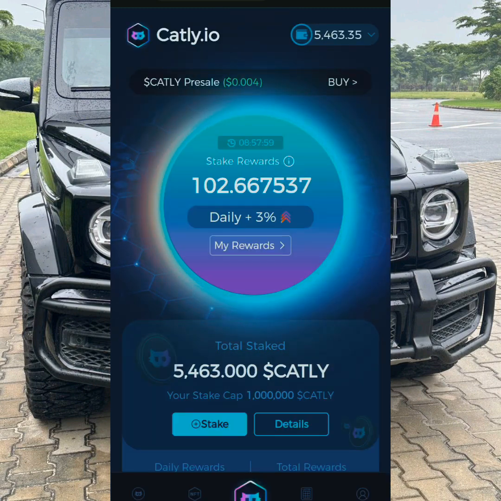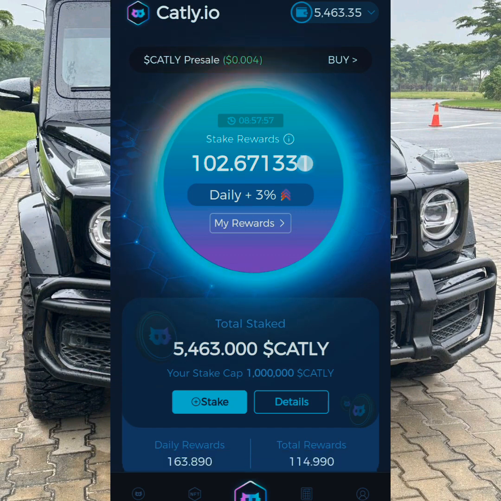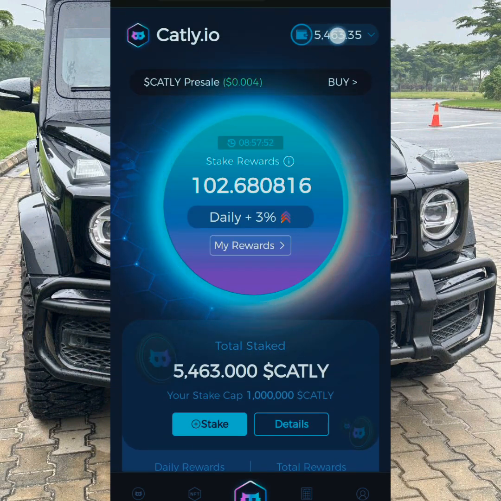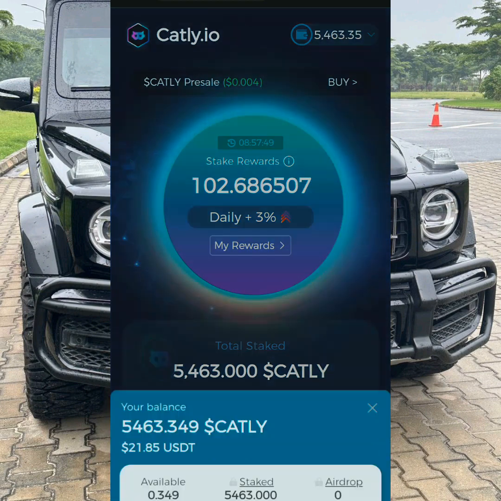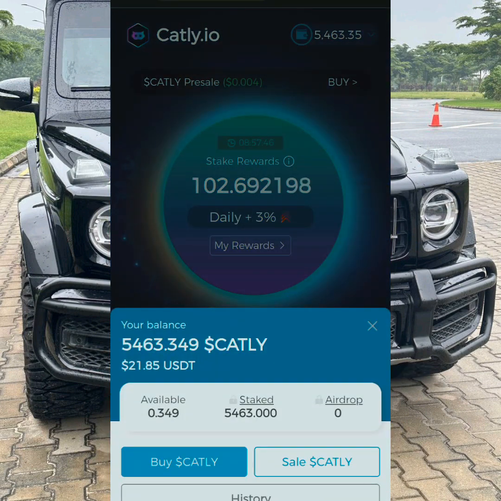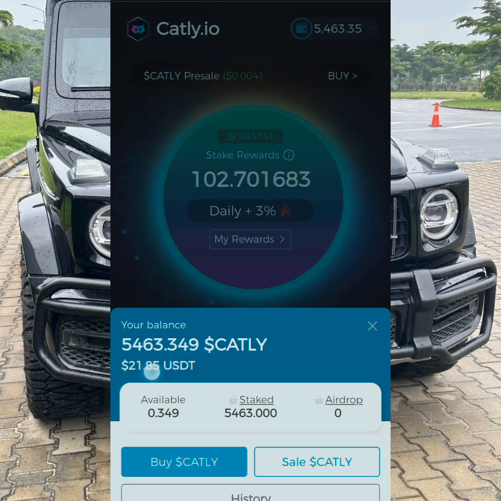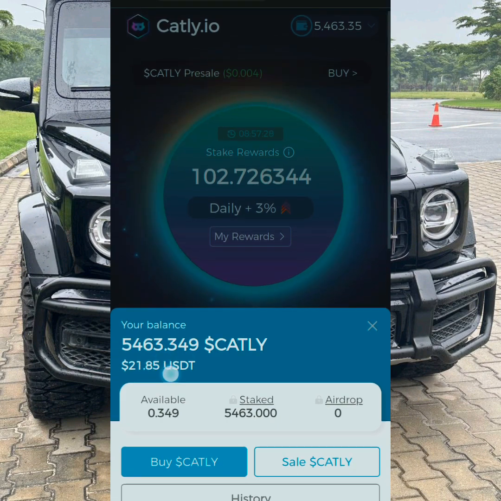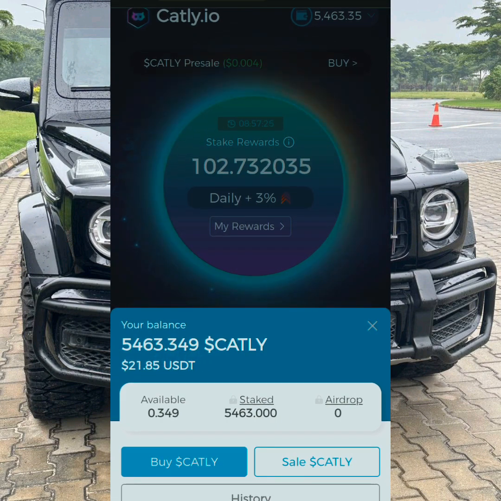So this is my account. As you can see, once I go to this place, this is my wallet. I click on my wallet. You can see I have $21.85. Okay, this is it. $21.85, in just 5 days. I invested $10 and I'm making an extra $11 in just 5 days.